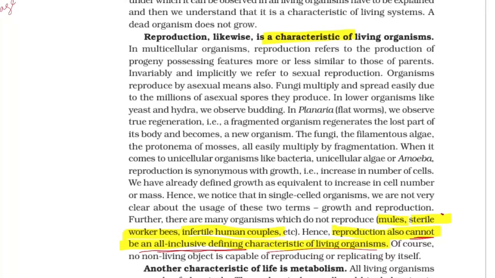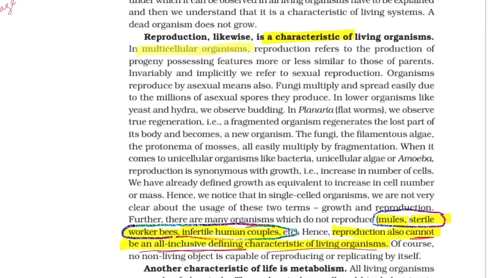These cannot actually reproduce. Mules, worker bees, infertile couples, they are some of those who, in spite of being living organisms, cannot reproduce. So reproduction cannot be taken as the defining property. Now we shall study what are the other points given here.